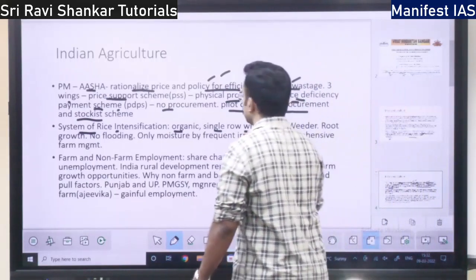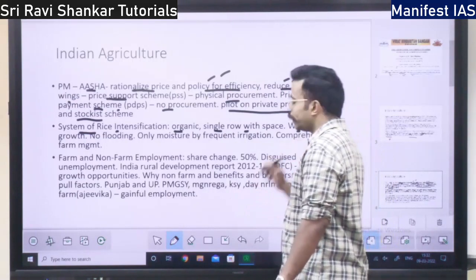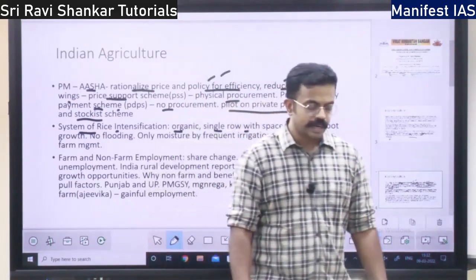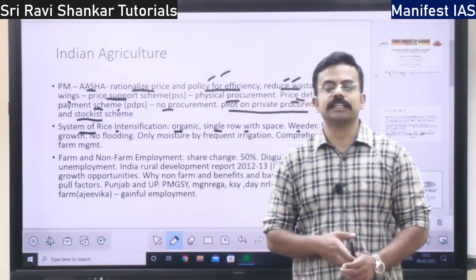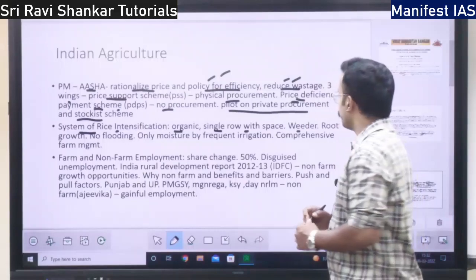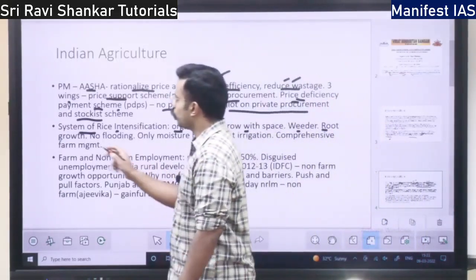So single row with space is the second part. Then there is a component of weeder also. Under system of rice intensification, it focuses on weeding, that is, unwanted plants are removed from the field. Apart from that, it focuses on root growth.